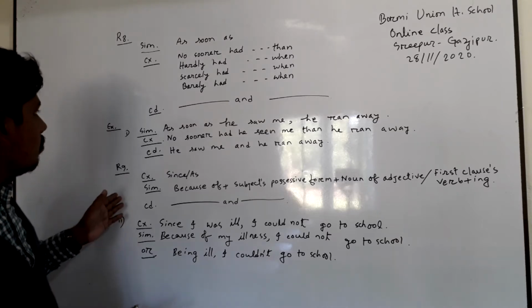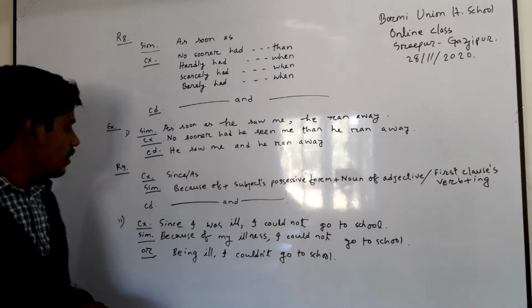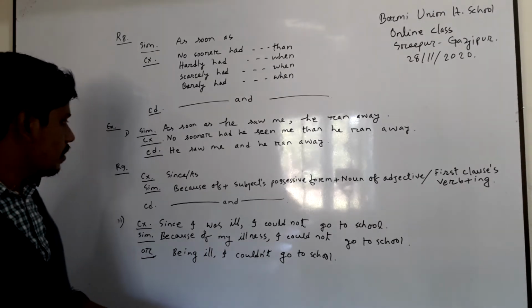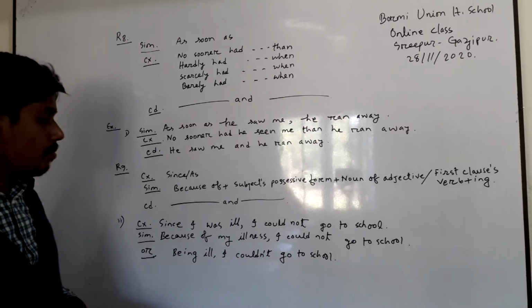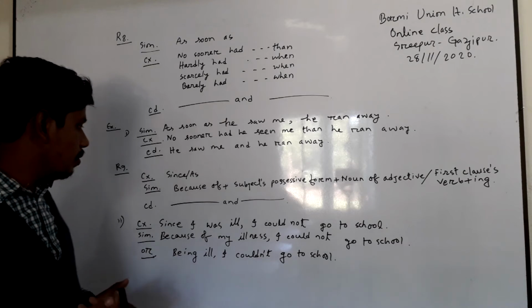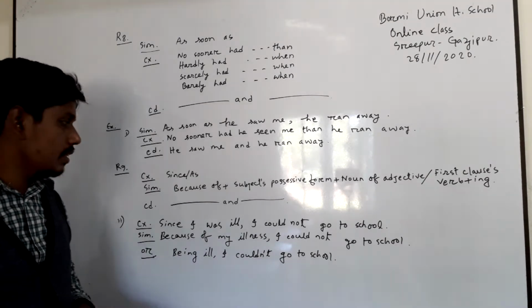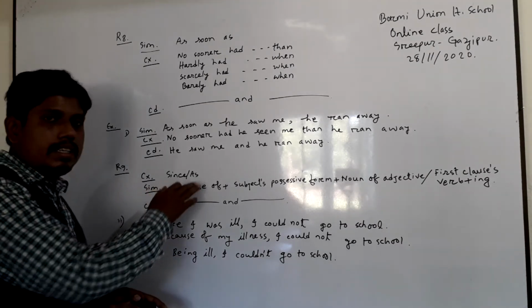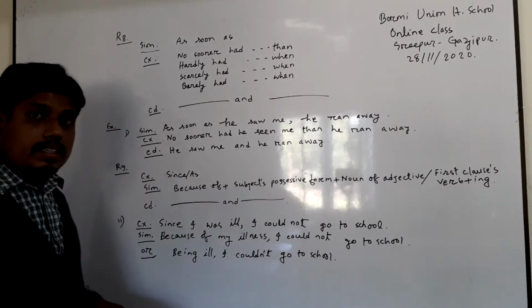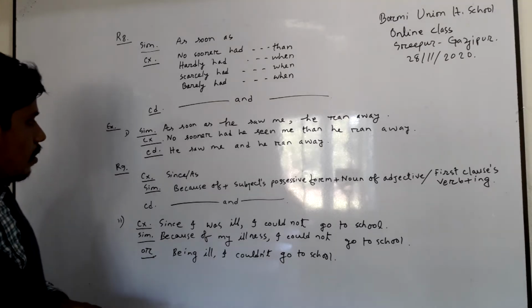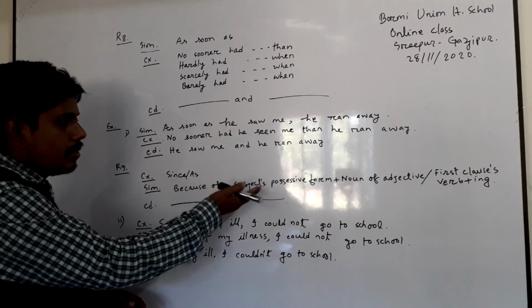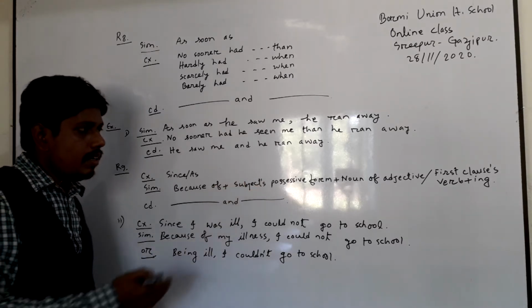And in rule 9, there is "since" or "as". In the case of "since" and "as" in a complex sentence, how will you transform it into a simple and compound sentence? You know "since" or "as" is a subordinating conjunction, and in this case, instead of "since" or "as", you have to use "because of" plus the subject's possessive form plus the noun of the adjective.